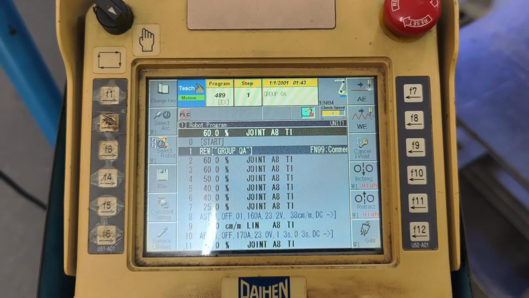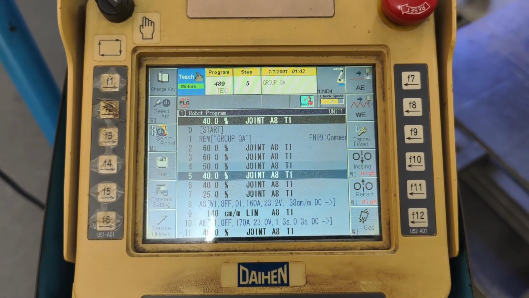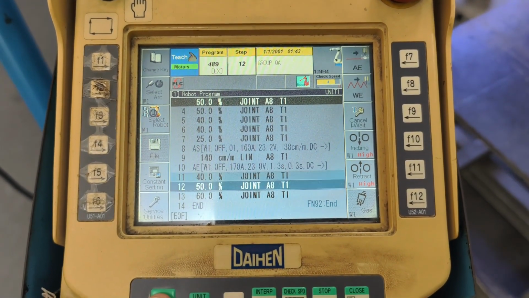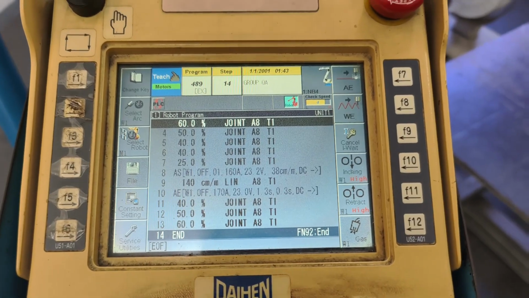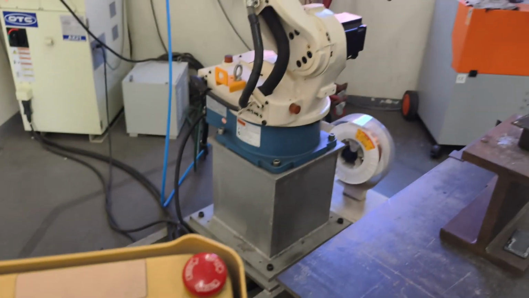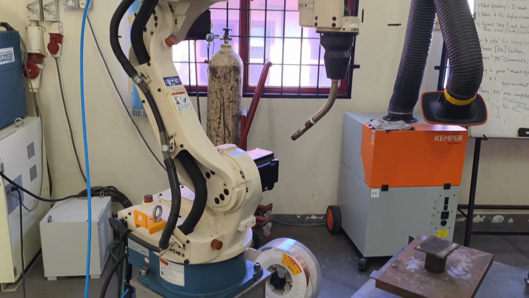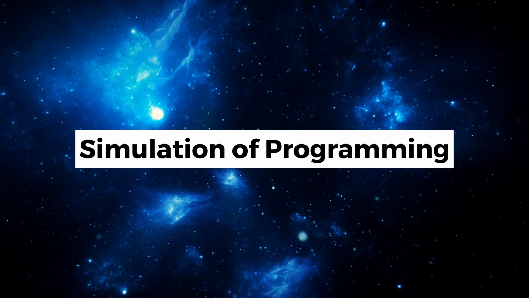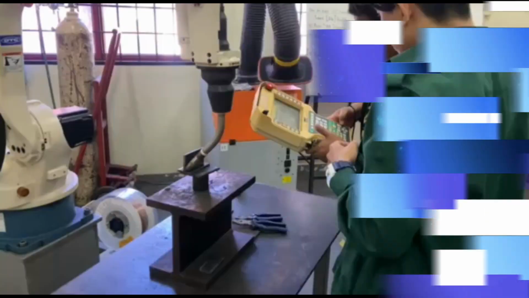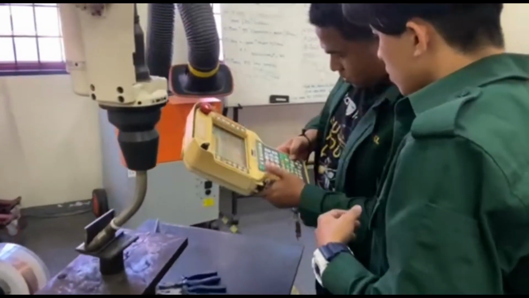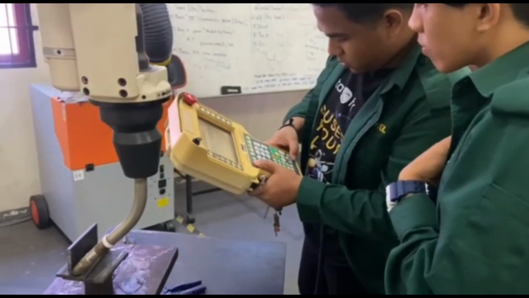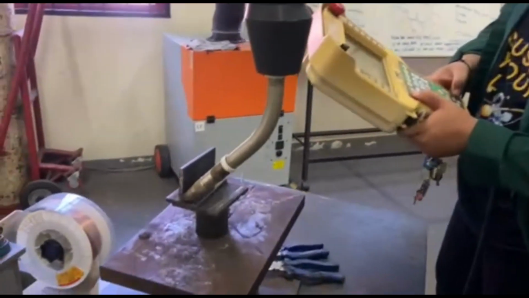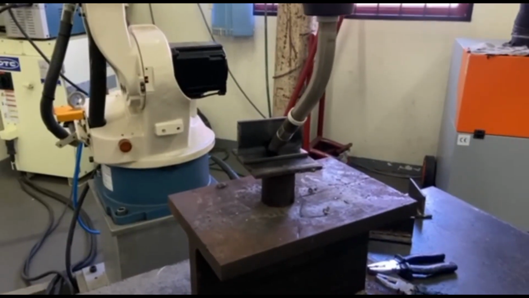First step, we do the robot programming setup with proper procedure and correct welding parameters selection for the best welding result. Second step, after completed programming the robot, we run the simulation to verify the robot motion path.